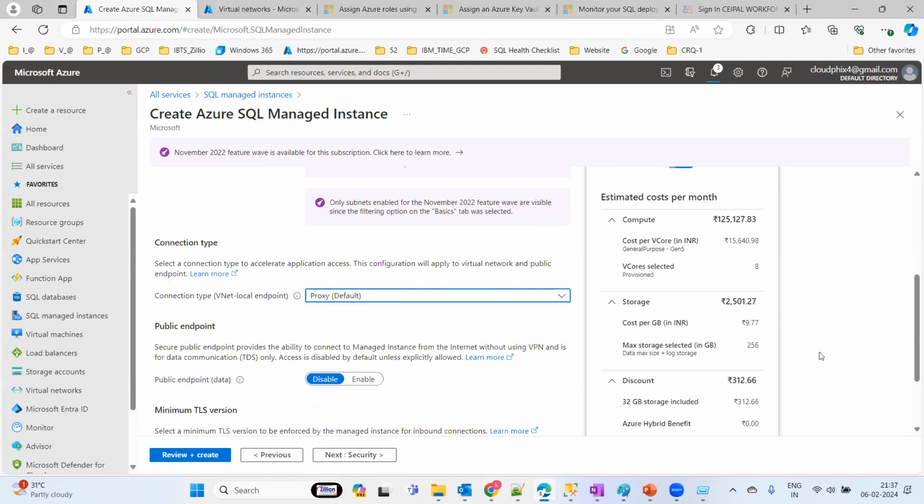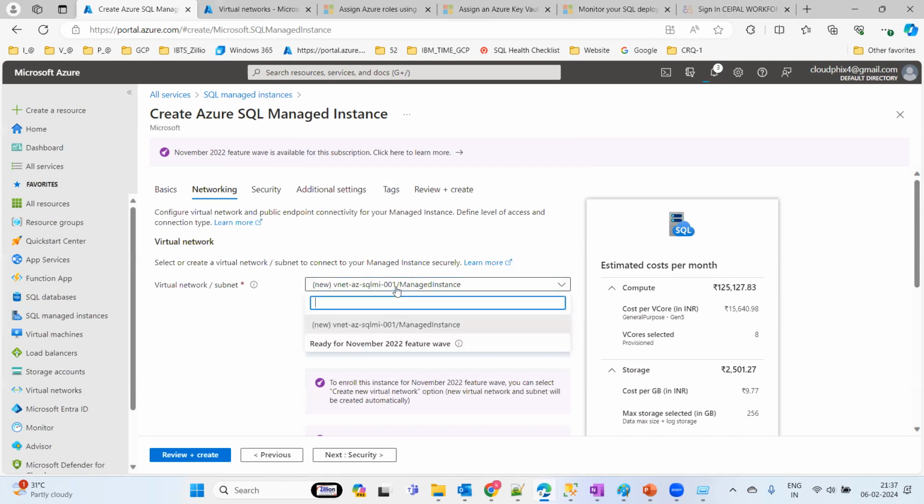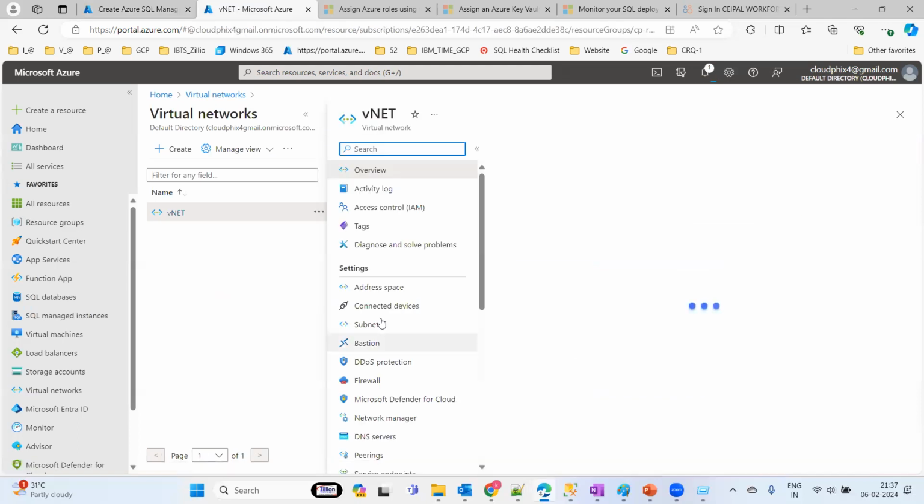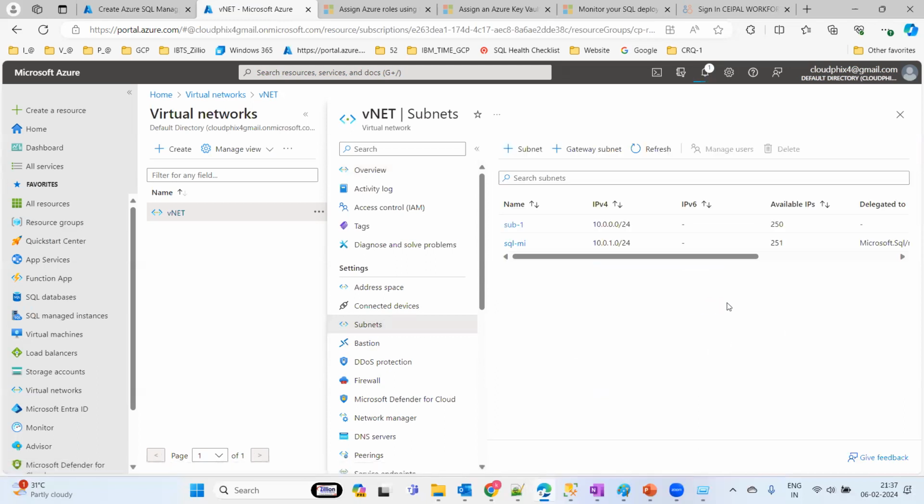Okay, so proxy that is going to show you, and see that East US region. It's supposed to be delegate this VNet, and I want to go for the subnets. Subnet should be create SQL managed instance.